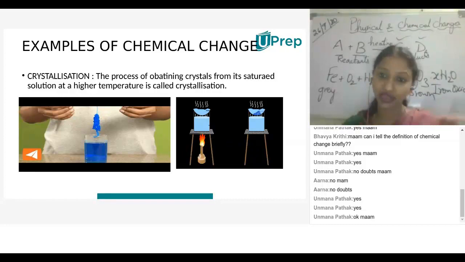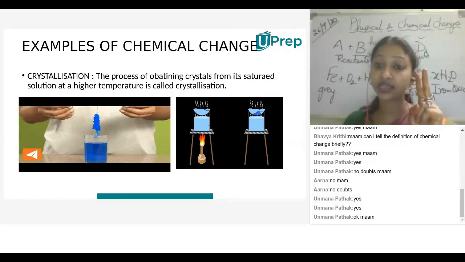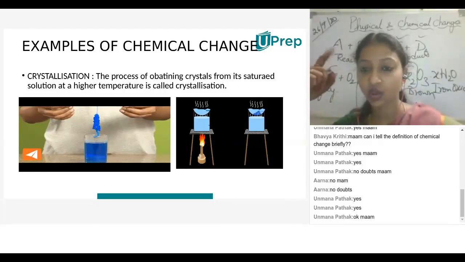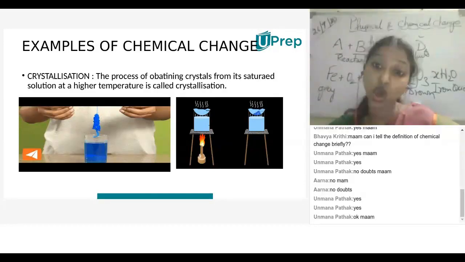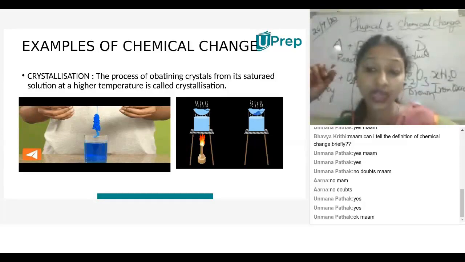Understood? Here you are regenerating the crystals again from the copper sulfate solution. One. The other thing is, here you are purifying the copper sulfate crystals. The advantage is, one, regenerating the crystals from the solution, and two, the regenerated crystals are pure when we compare to the crystals you had taken. That means copper sulfate only you are getting. No new products are formed over here. So then it comes under physical or chemical change?